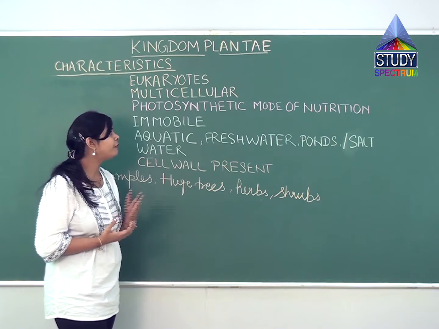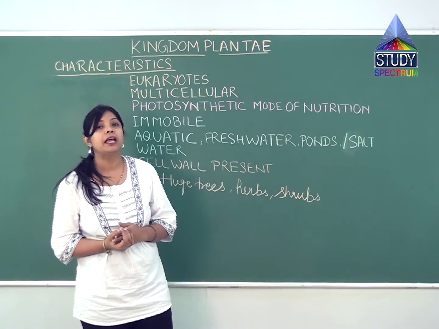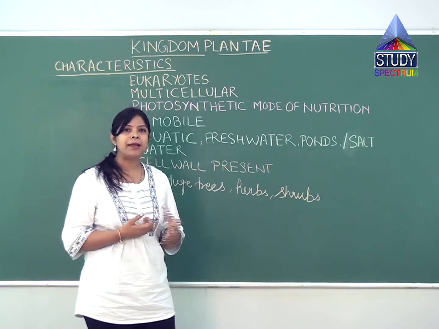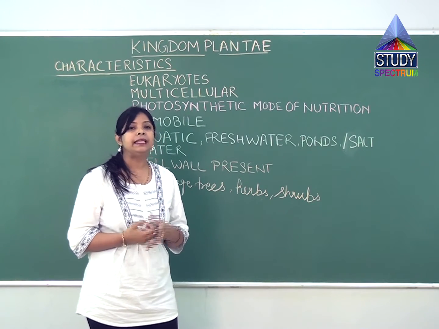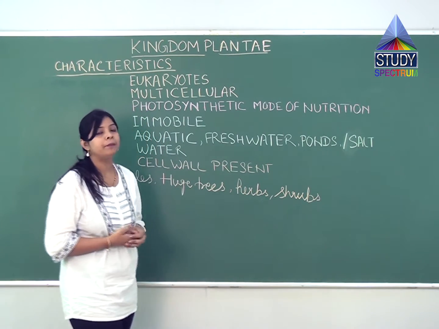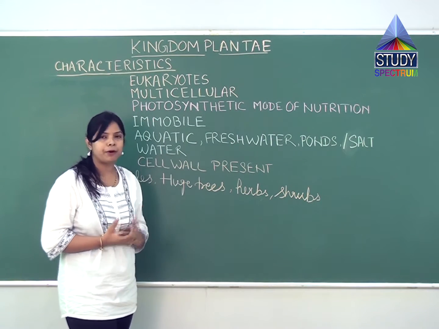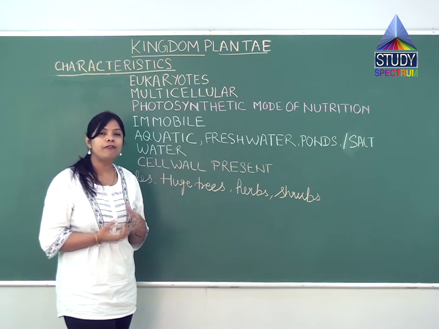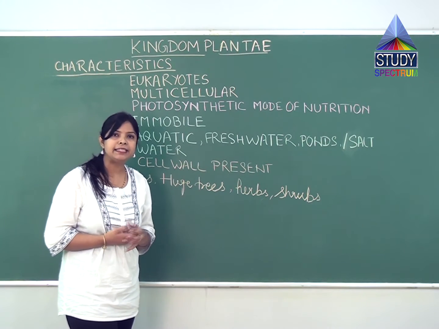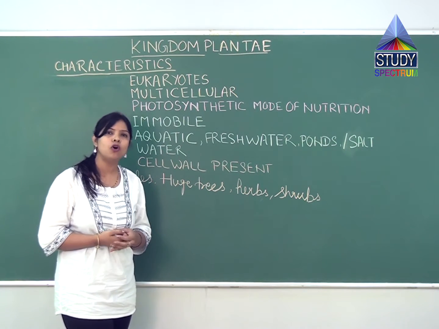Now they will show a photosynthetic mode of nutrition. As we all know, plants are autotrophs. They can make their own food in the presence of sunlight. In the process of photosynthesis, photo means light and synthesis means making, so they make their own food.